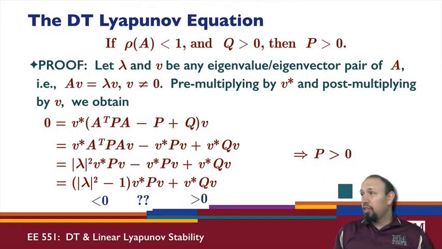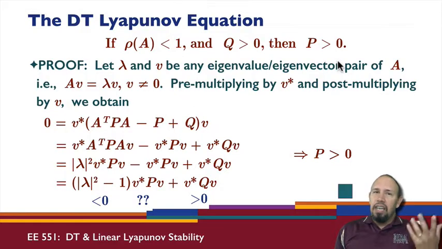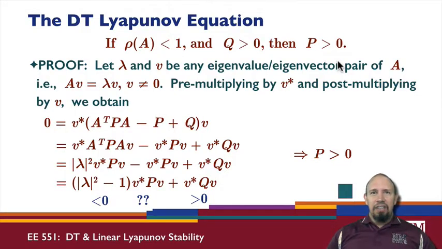So we have that relationship, and so we have proved this. This is an alternate proof that is not based on that infinite summation that we were talking about. So this whole process can also be used to evaluate the discrete time Lyapunov equation in the case we have unstable eigenvalues.